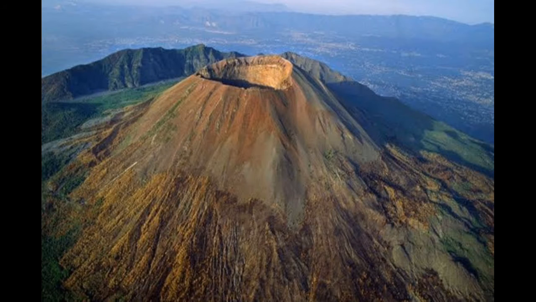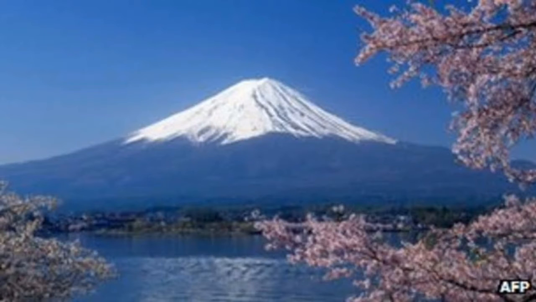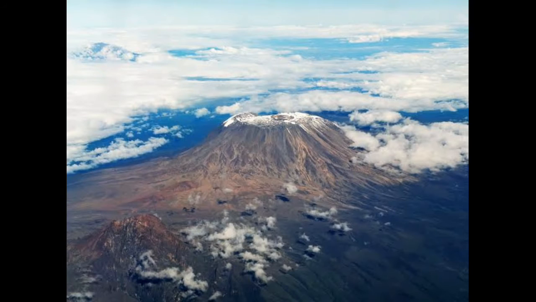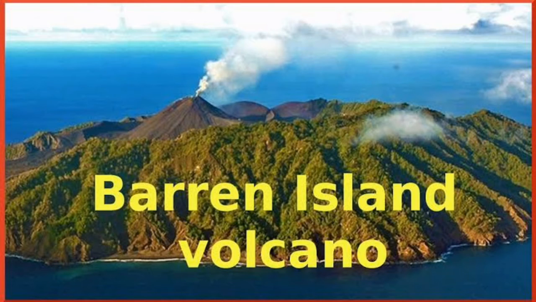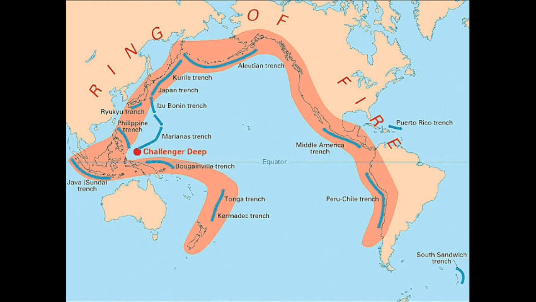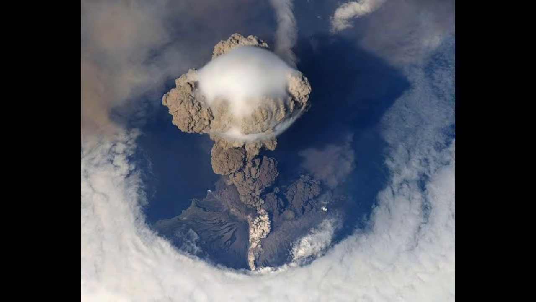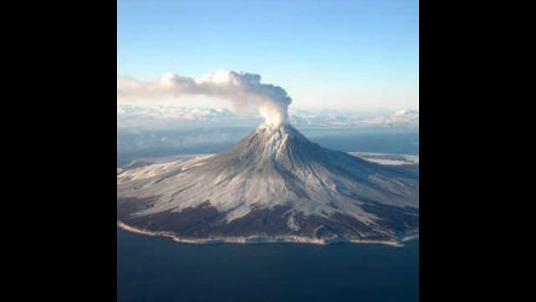Now here are the important volcanoes of the world: Vesuvius in Italy, Mount Fujiyama in Japan, Kilimanjaro in Africa, Cotopaxi in Ecuador, and Barren Island in the Andaman and Nicobar Islands. A large number of volcanoes are found in the islands of Eastern Asia, forming a ring along with the volcanoes of North and South America, and this is known as the Pacific Ring of Fire.